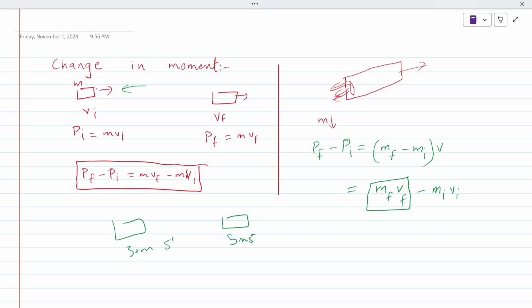How does it happen? An accelerating force acts on it and it moves with a higher velocity. So the change in momentum is Pf minus Pi.